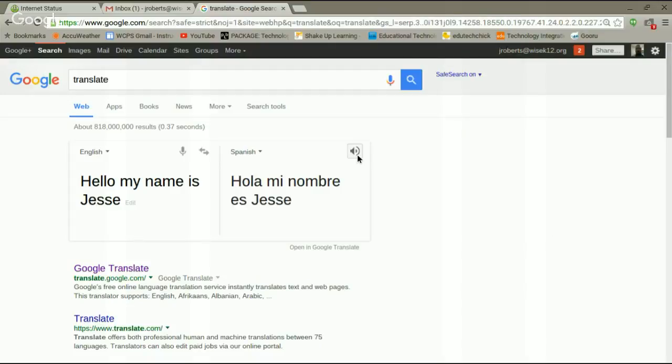Especially if you have a student, maybe an ESL student. I think that's what they call them nowadays, English second language student. This might be a helpful little feature. All right. Here's another one.